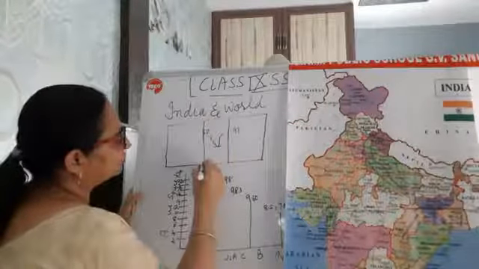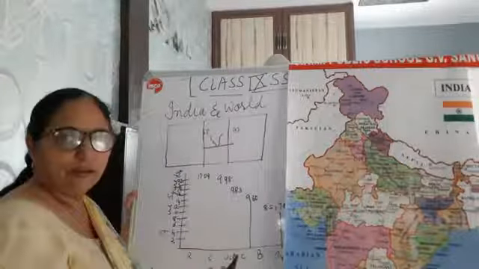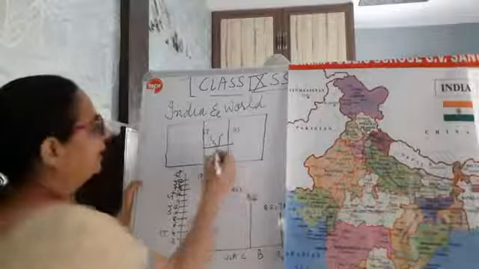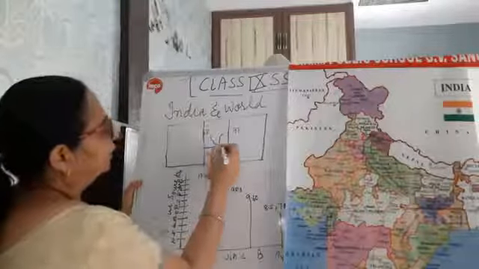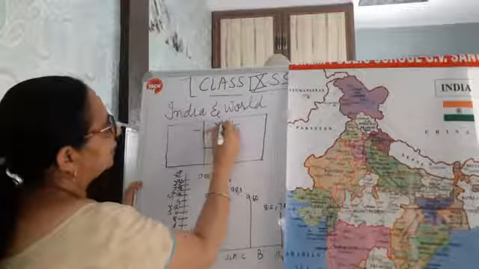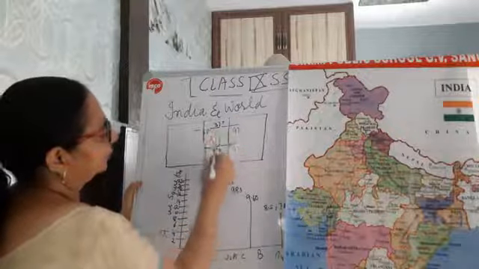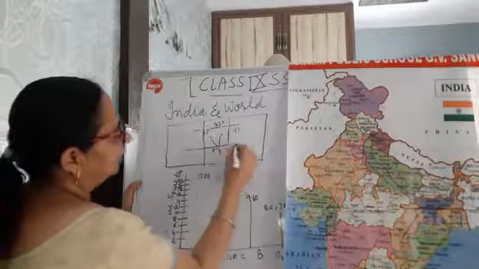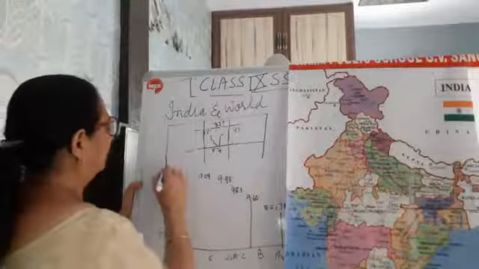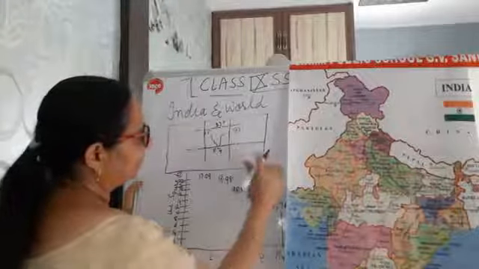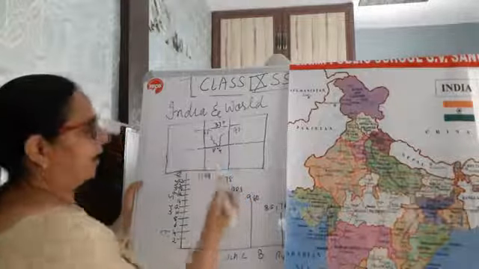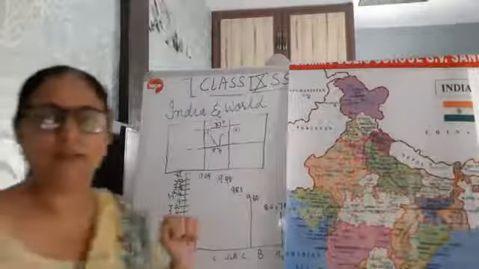Then we talk about the latitudinal value. Don't take it as a measurement, because it is just imaginary. The latitudinal value is 8.4 degrees in the south and in the north it is 37 degrees something. If we consider it on a world map, the location is something like that, and it is very, very important.